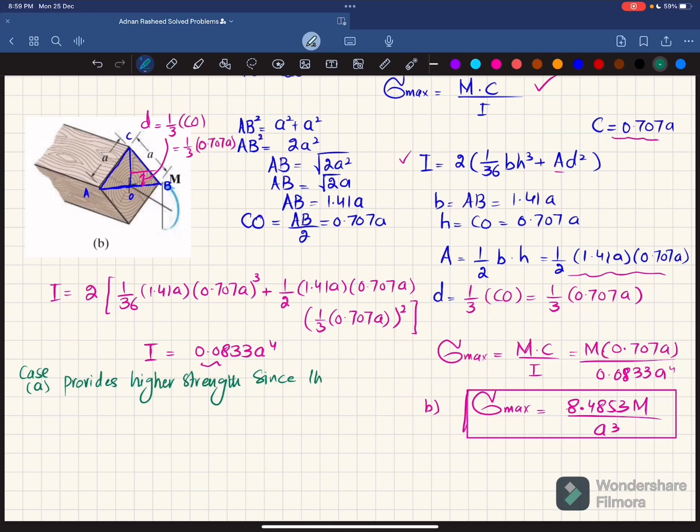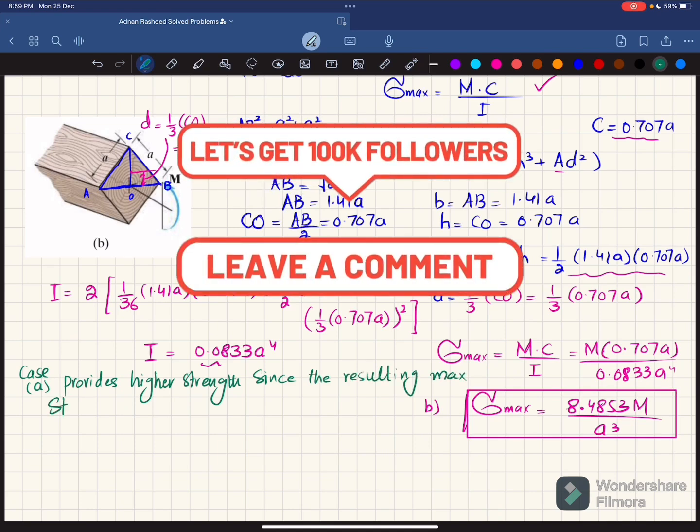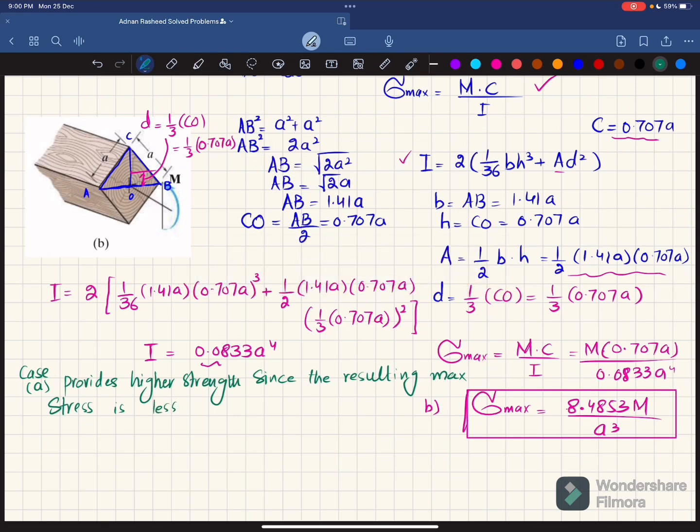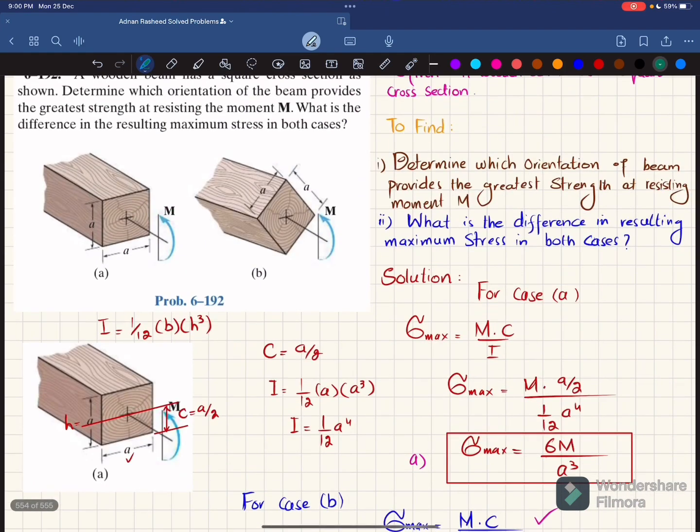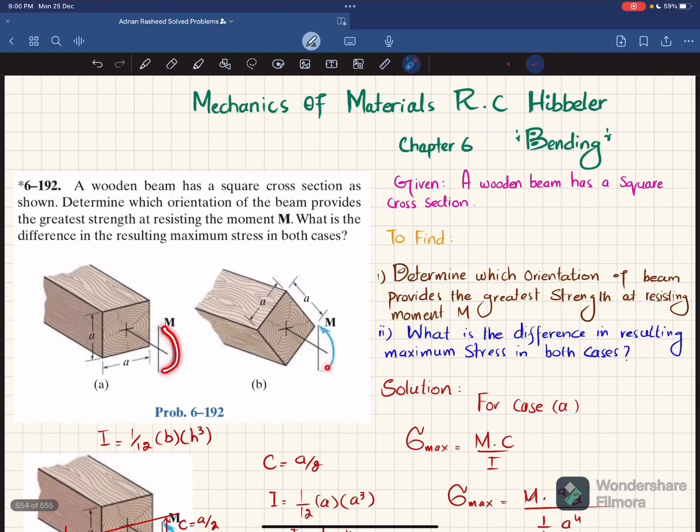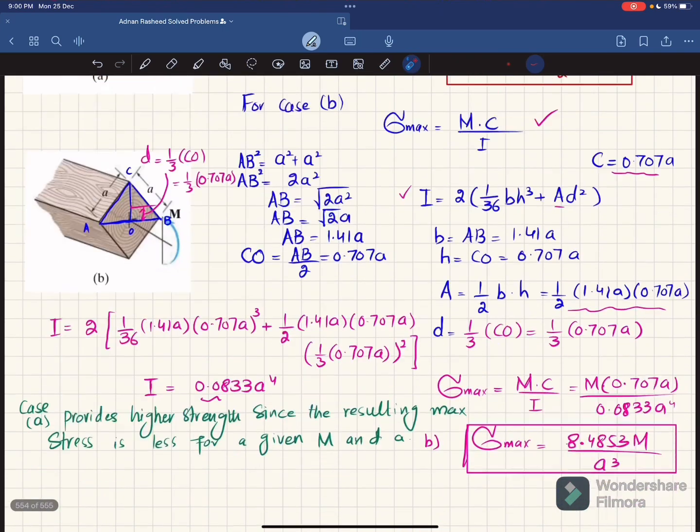since the resulting maximum stress is less for a given moment and A. Clear? You have seen that both have the same M and both have the same A. So the maximum bending stress here is less than the maximum bending stress over here. Clear? So it means this is producing maximum strength, or it is resisting this moment greatly. Okay. Now we'll move towards the second part.